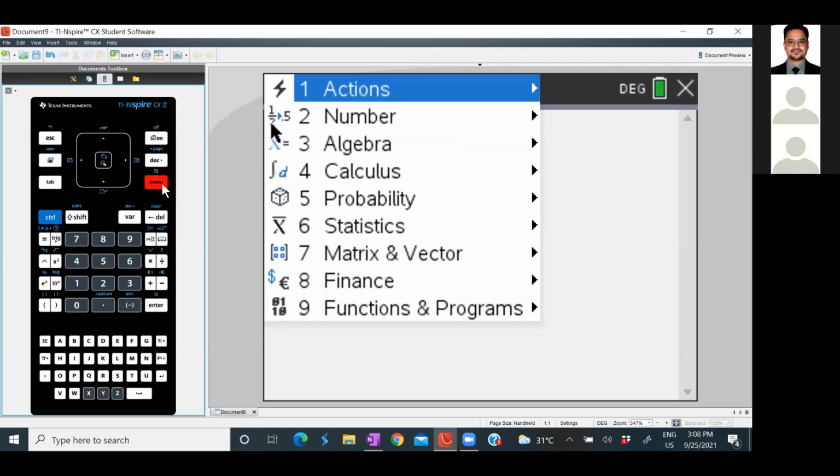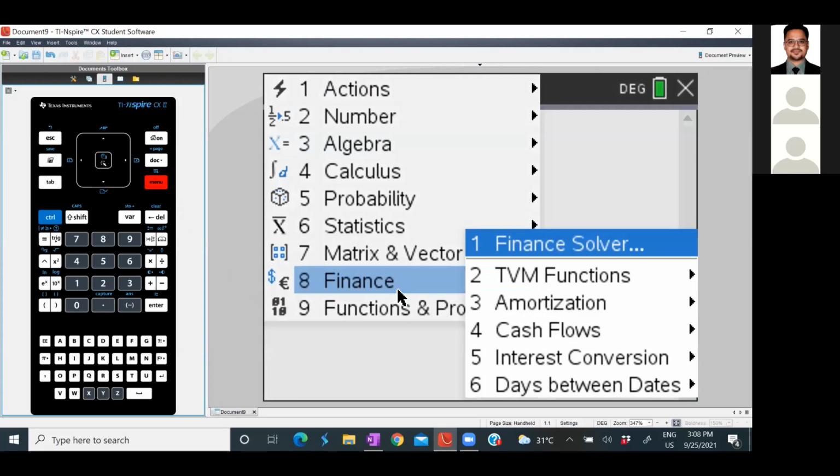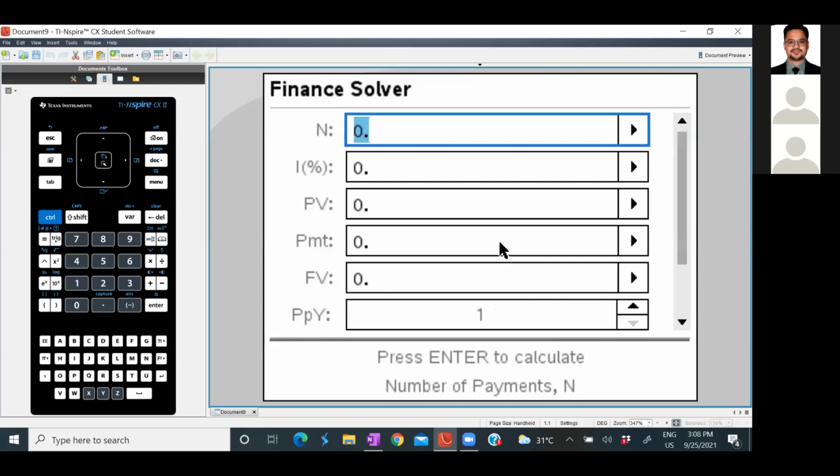Very good. It's an 8th option which talks about finance. So let's go to it. And you see the first option in that, that's called Finance Solver. All right. Now see, the first one, N is nothing but number of years. Okay. So what do we get to here? What is the information that we have to put here?